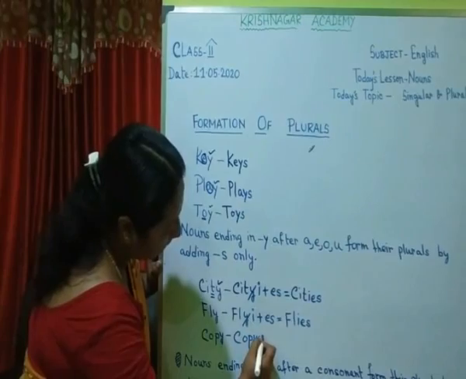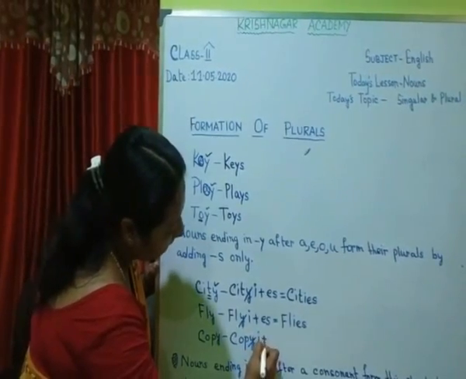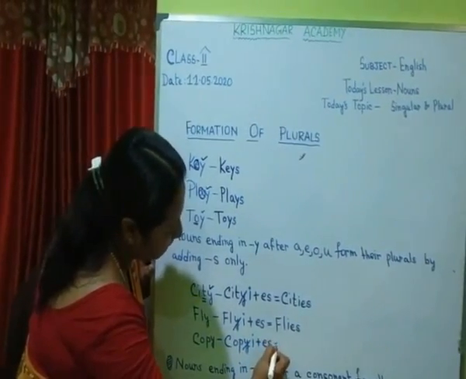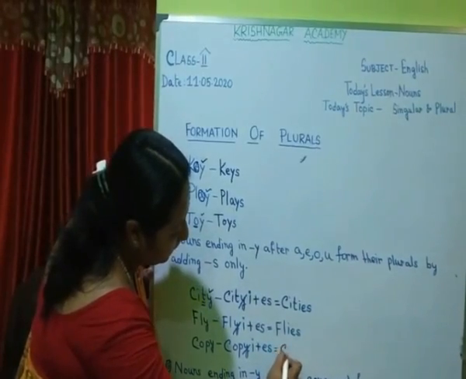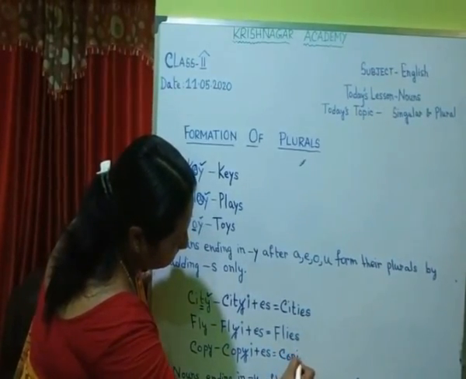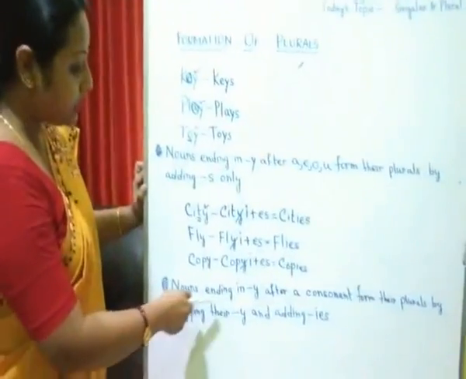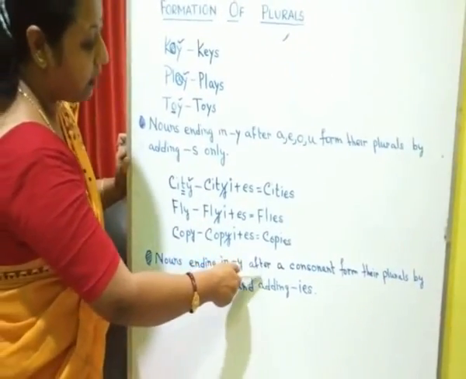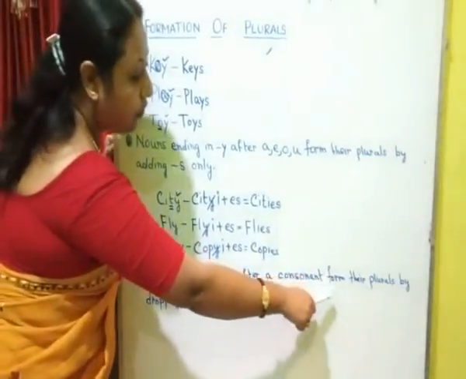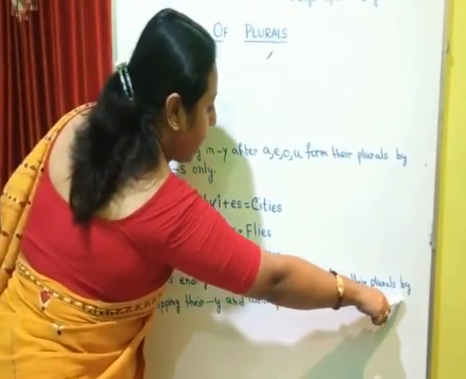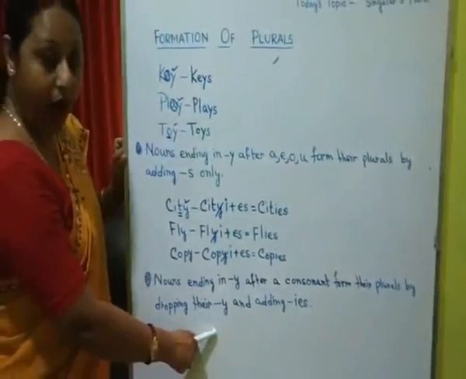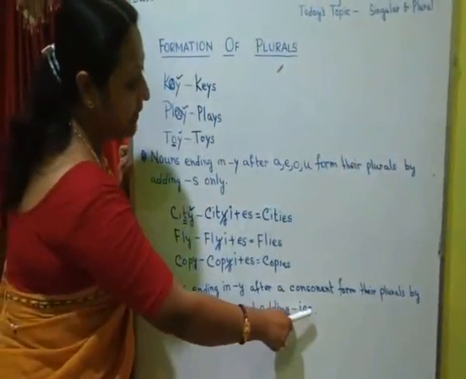We will drop Y, write I and add es to it to make it plural. So copy will become copies. So we can say nouns ending in Y after a consonant form their plurals by dropping their Y and adding IES.